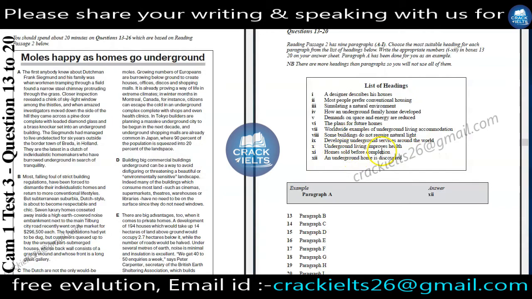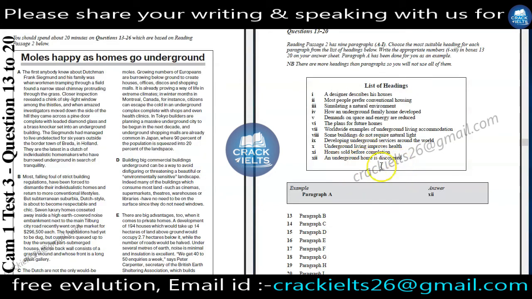Underground living improves health. Underground living, improvement and health: all these are our keywords. Home sold before completion. Sold and before completion are our keywords. An underground home is discovered.